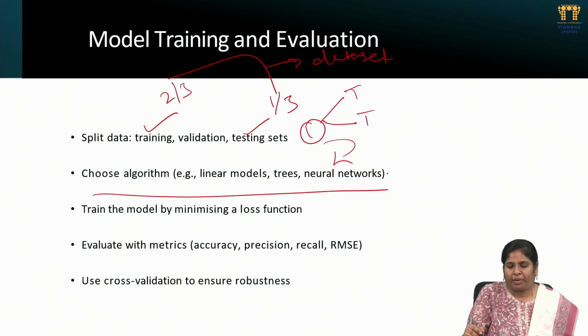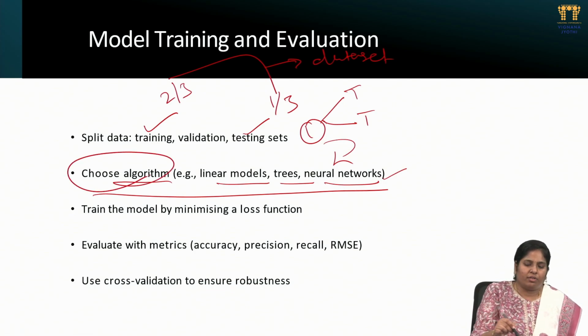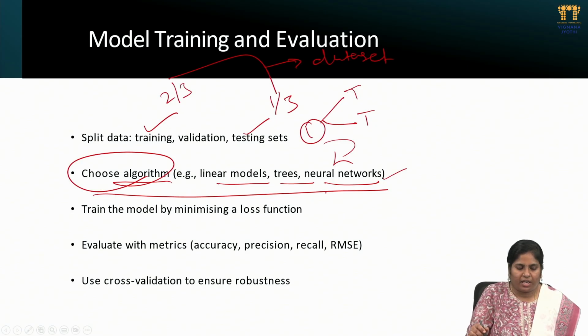Then we go to the next step, we choose the algorithm. What kind of prediction we are doing, or what kind of end results we want, depends on that. We will use linear models or tree types and neural networks. Depending on those algorithms, we get different models. We will choose the algorithm that best fits this kind of functionality.